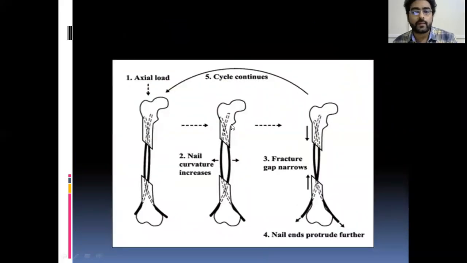The concept principle here is 3-point fixation. When you introduce two nails, they will bulge at the fracture point and they will hold the fracture without any distraction. This is the 3-point concept.